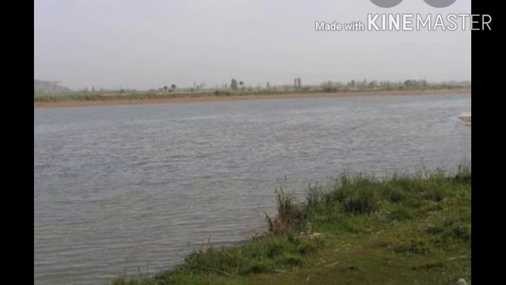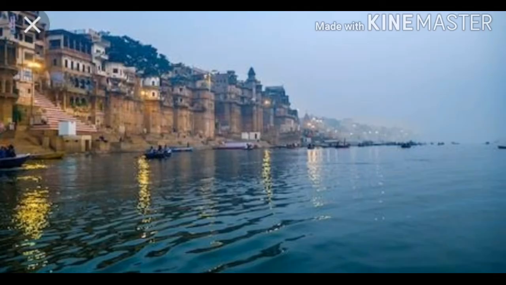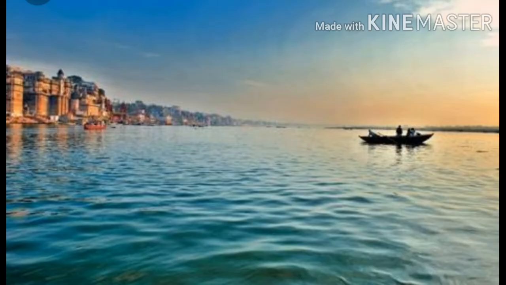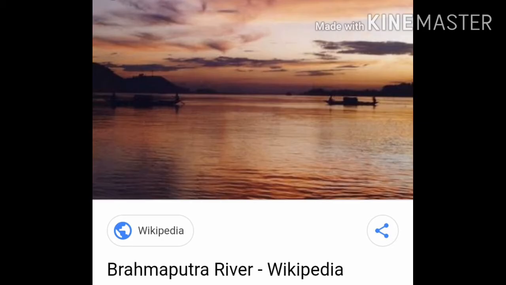Now the next point. In North India, these plains occupy a very large area. These are known as the Great Plains of Northern India. It covers a very large area. Its area is in the north, that's why it is known as the Great Plains of Northern India. It is already in the north direction.